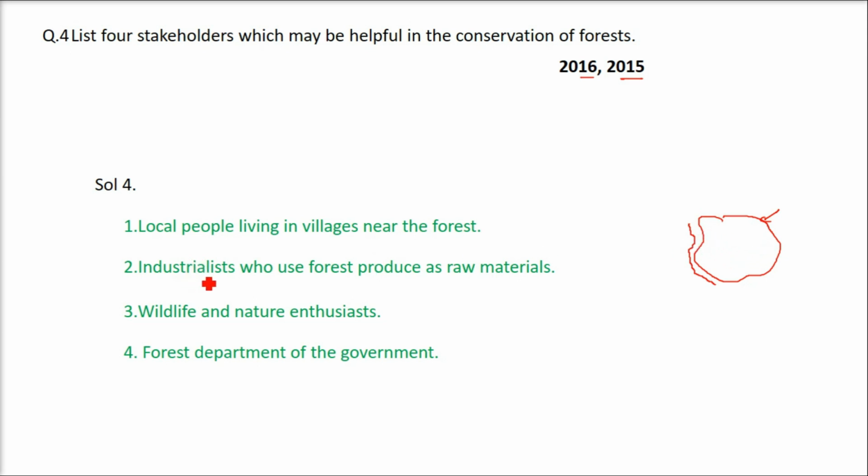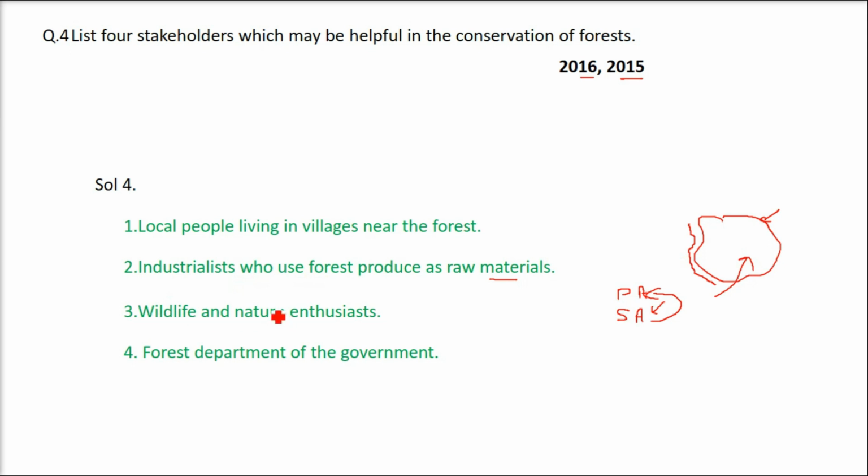Also, the industrialists who use forest produce as raw material. We know that all the primary activities involve either agriculture products or raw materials from the forest. When we talk about industrialists, we are talking about secondary activity, and secondary activity is totally dependent on the primary activity, which is agriculture or forest produce. So the industrialists are directly involved with the raw material which is obtained from the forest.